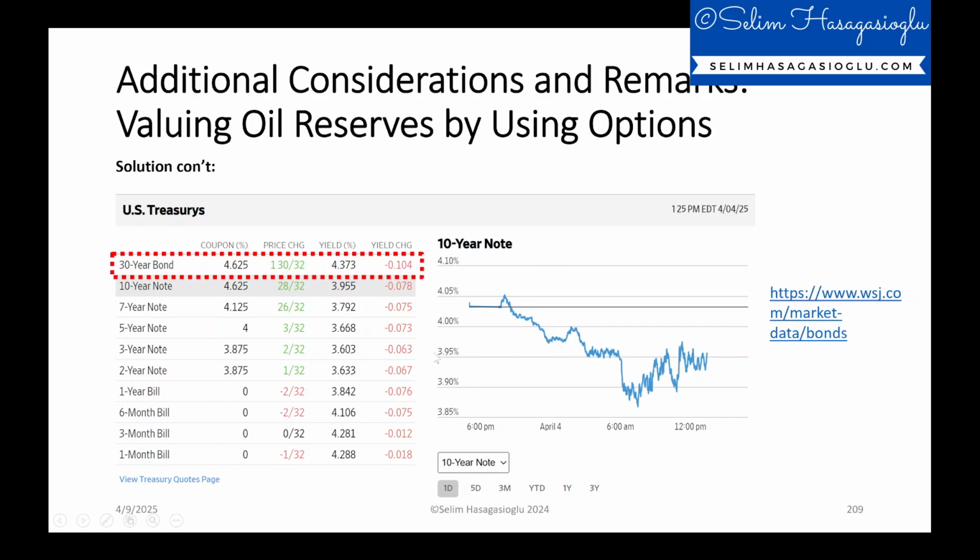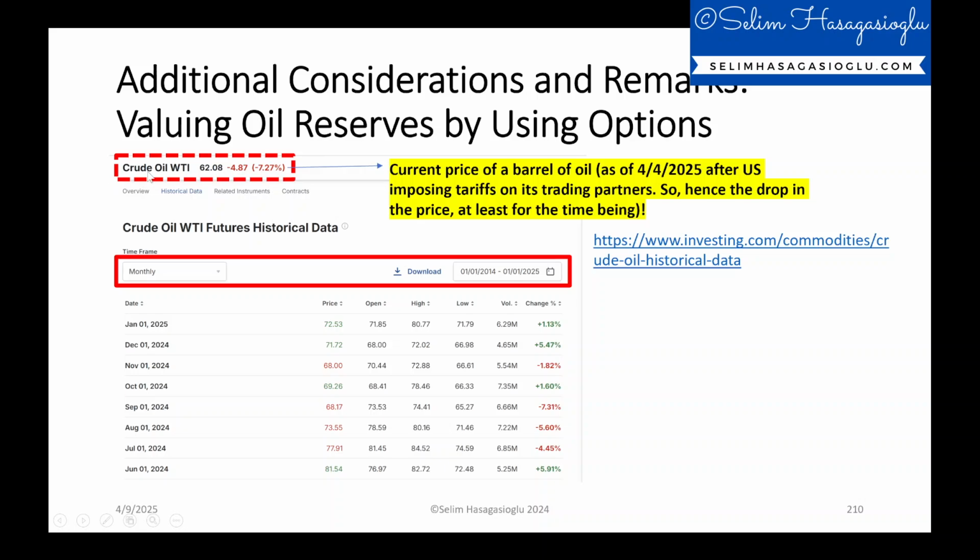For the risk-free rate, as you will remember, we have this information taken from the Wall Street Journal. The link is here. So the yield on the US 10-year treasury bond is 4.373%, and this will be the input variable for the risk-free rate in our Black-Scholes model. And also crude oil WTI, this is the current value standing at $62.8, so the current price of a barrel of oil. This is as of 4th of April 2025, after the US had imposed tariffs on its trading partners. So hence the drop in the price, at least for the time being.